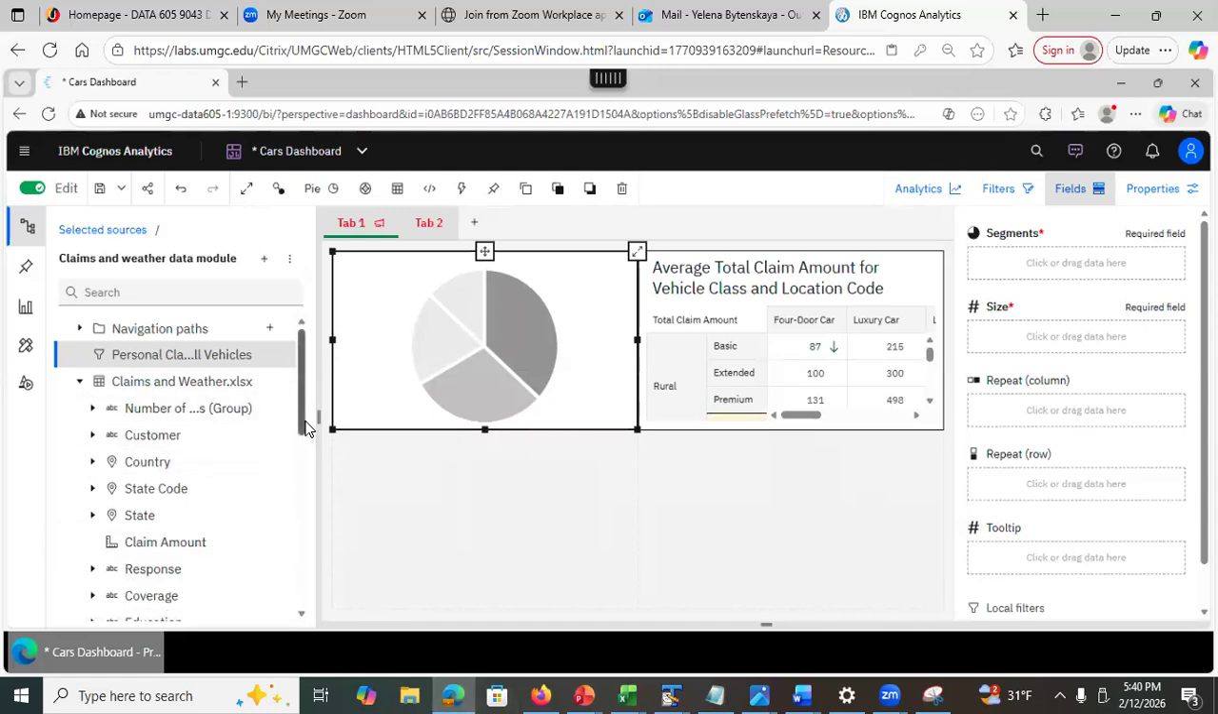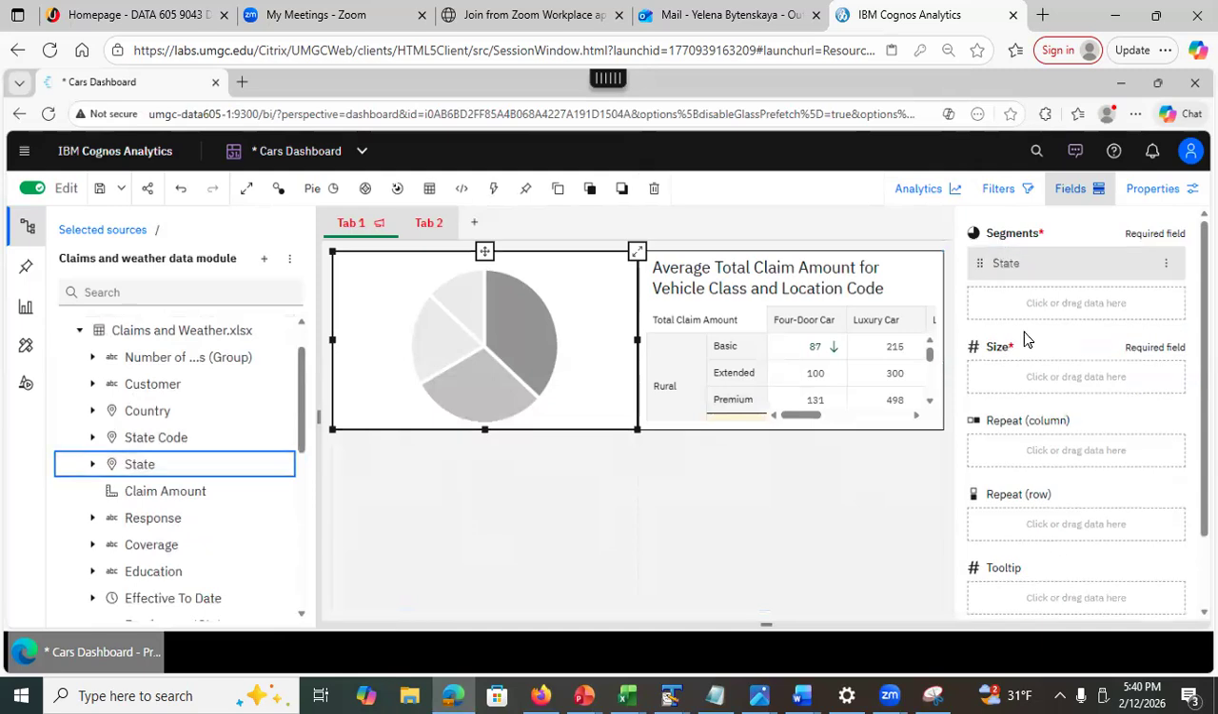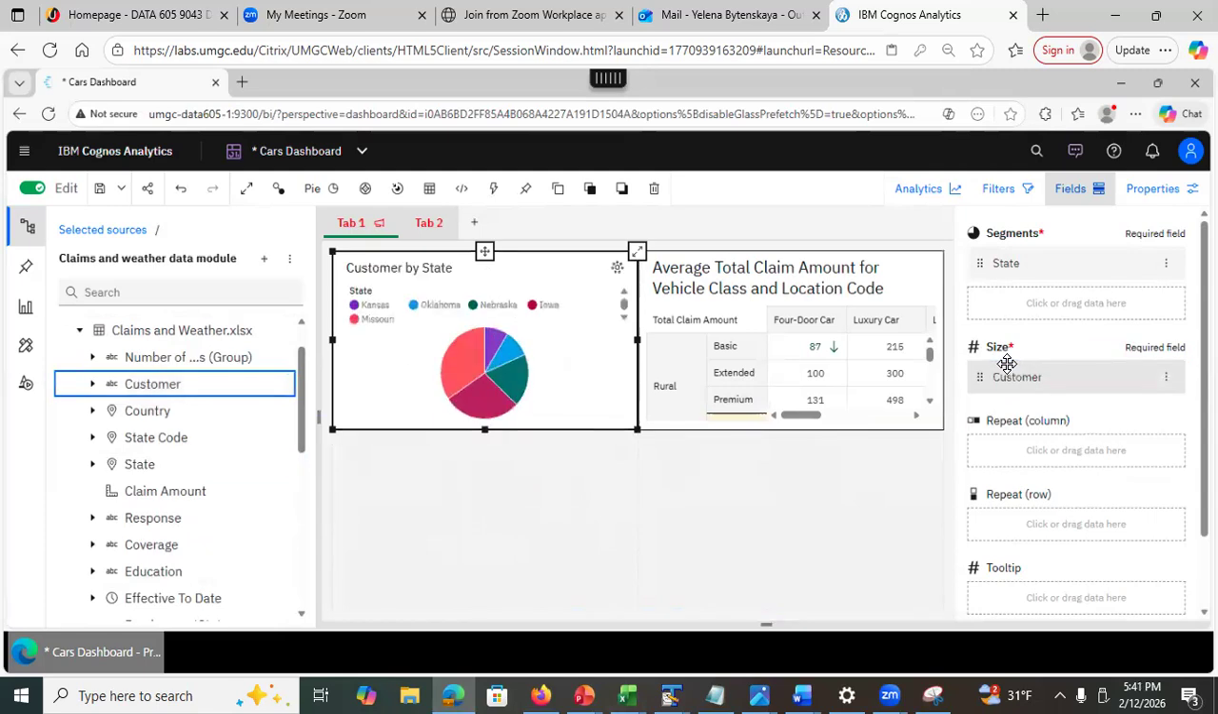So what my segments are gonna be? The segment has to be the state, of course, right? So I can drag and drop, or I can just select. And what is the size? Size is the number of customers. So I'm going to drag and drop the customer, but here I have to do an extra check.